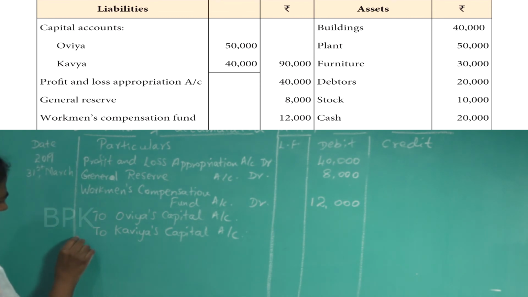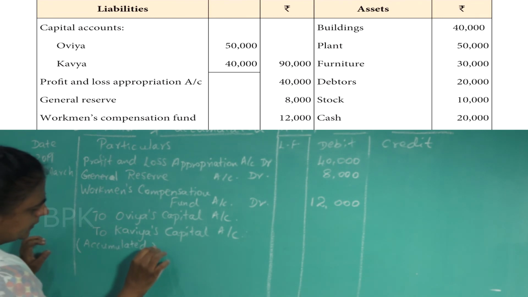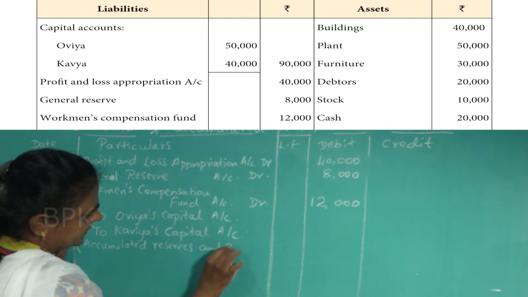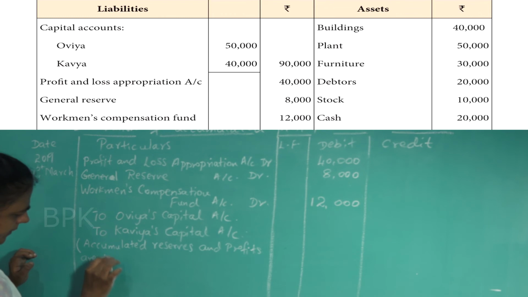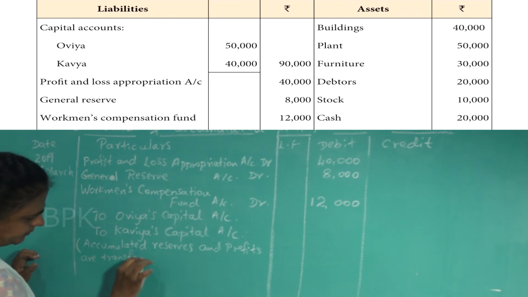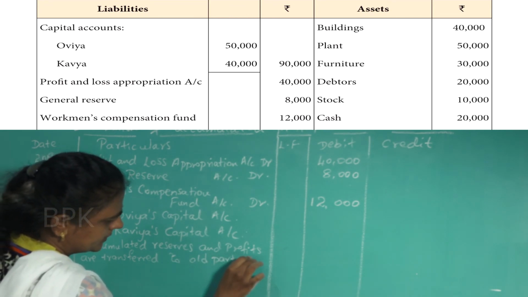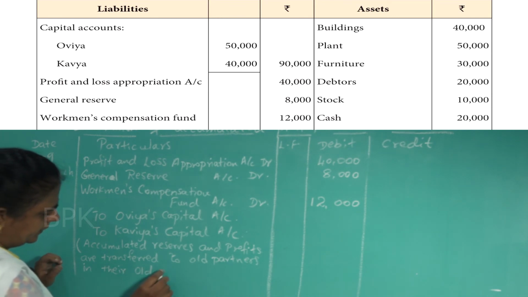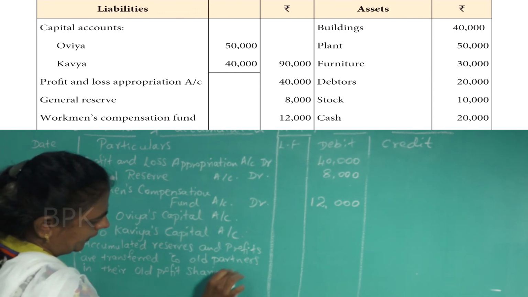Okay. So first write the narration: Accumulated reserves and profits are transferred to old partners in their old profit sharing ratio.